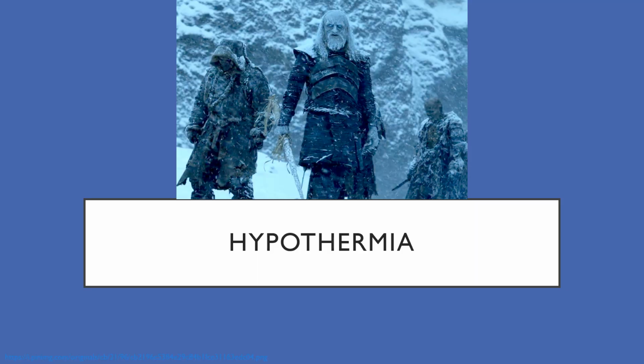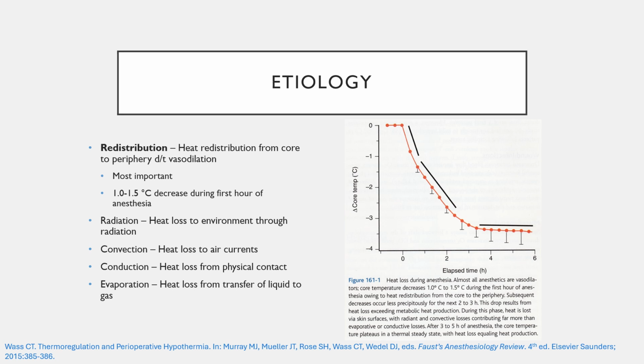So moving on to hypothermia. The etiology for hypothermia in the operative environment: the most important one for our purposes is redistribution of heat from the core to the peripheral system due to vasodilation. You can see on the graph to the right, this redistribution is most profound in the first hour, where you can have a 1 to 1.5 degrees Celsius temperature drop during that time.